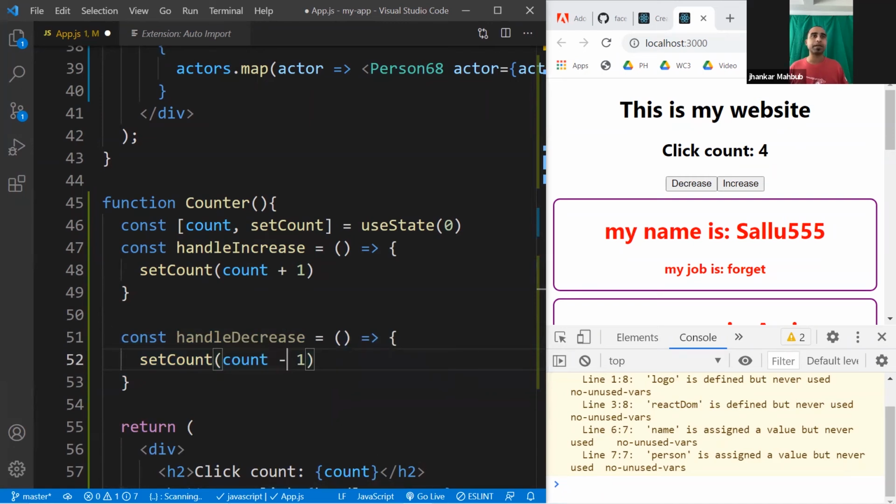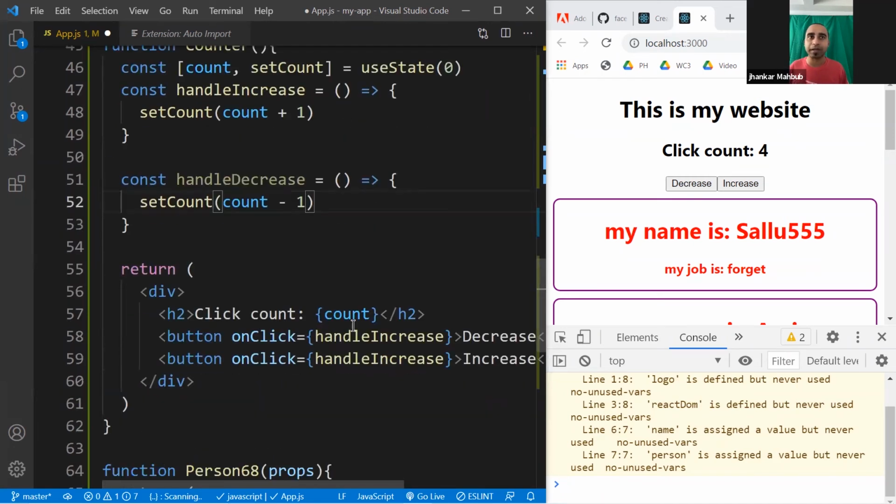And if I save it, it will work if I change this value, because with the increase, I will call handleIncrease. With decrease, I need to call the decrease function. Otherwise, it will increase if I have the wrong function here. So right now, you see, once I save it, if I decrease, it decreases the value. If I increase, it increases. So you see, the easier way you can handle this stuff. And if you are comfortable with this way, this is the perfect way of changing the state.